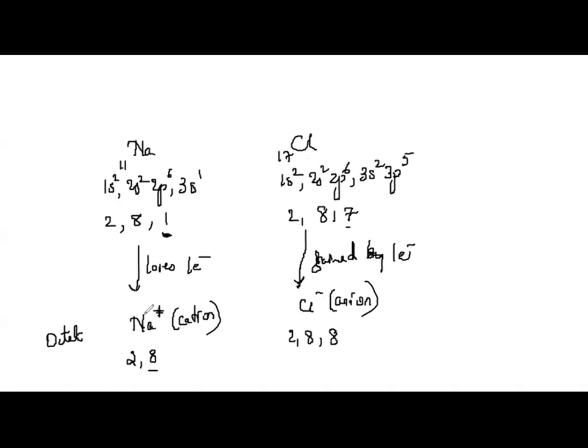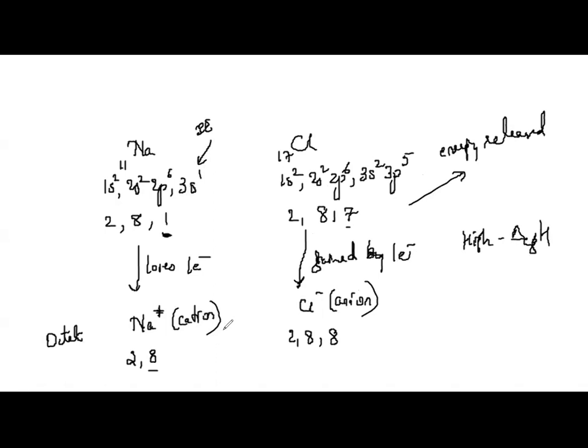So when sodium is losing an electron, what has to be done? Energy has to be supplied to sodium. What is that energy called? Ionization energy. Then only the electron will be lost. And chlorine has a very high negative value of electron gain enthalpy. Therefore, it will gain the electron very easily. And when it is gaining the electron, energy is released. Correct? Okay.